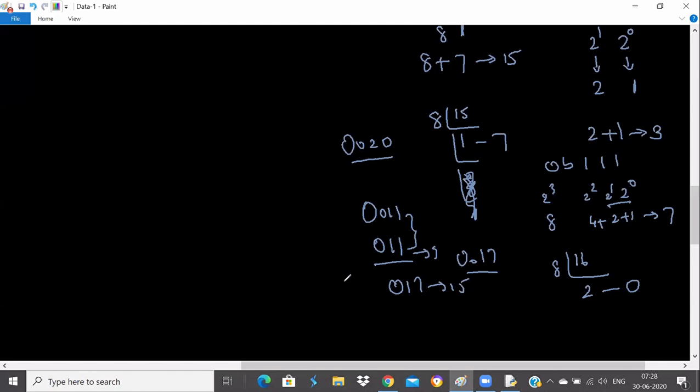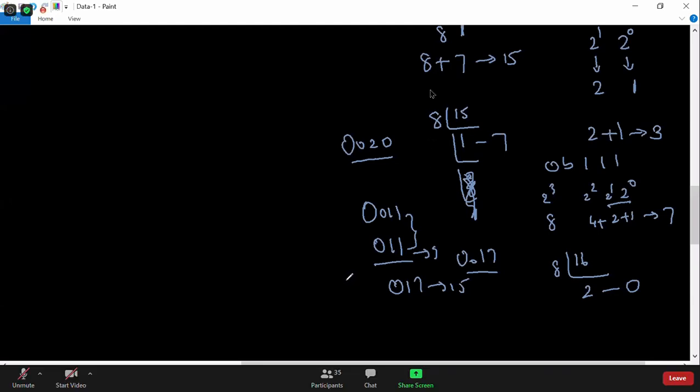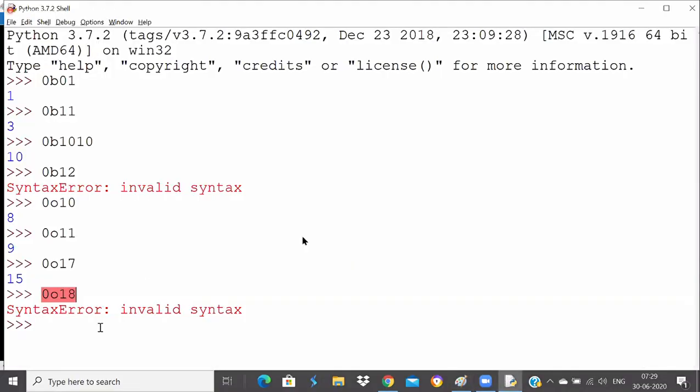Got the point, Abhishek? 0o20 will be 16. Okay, so let us check now. Let us check here. When I say 0o20, it will actually give you 16.